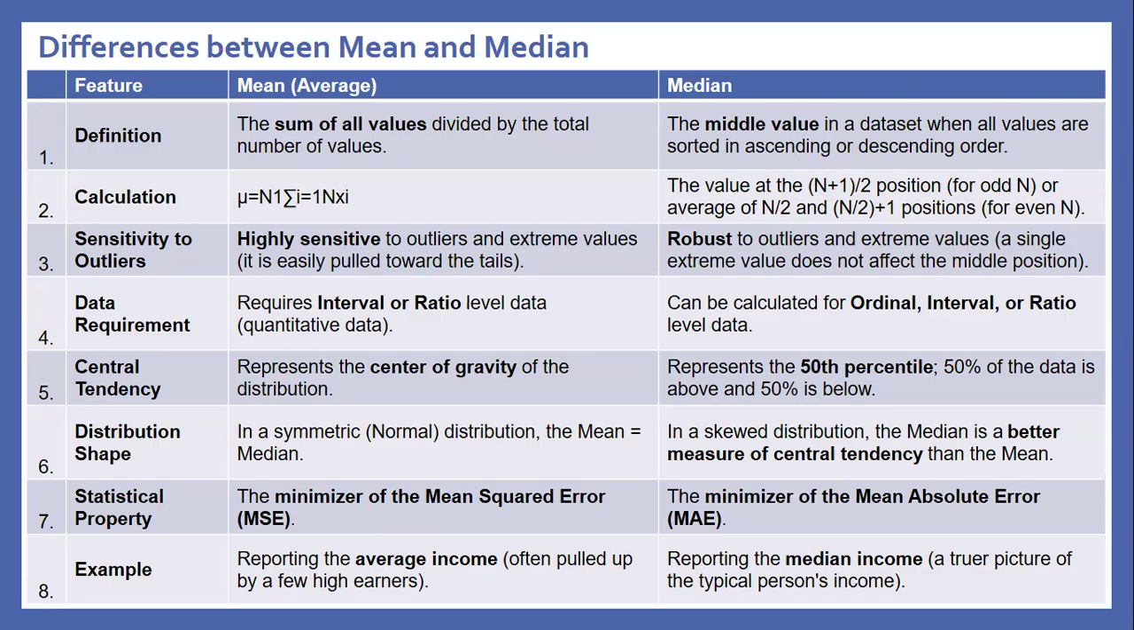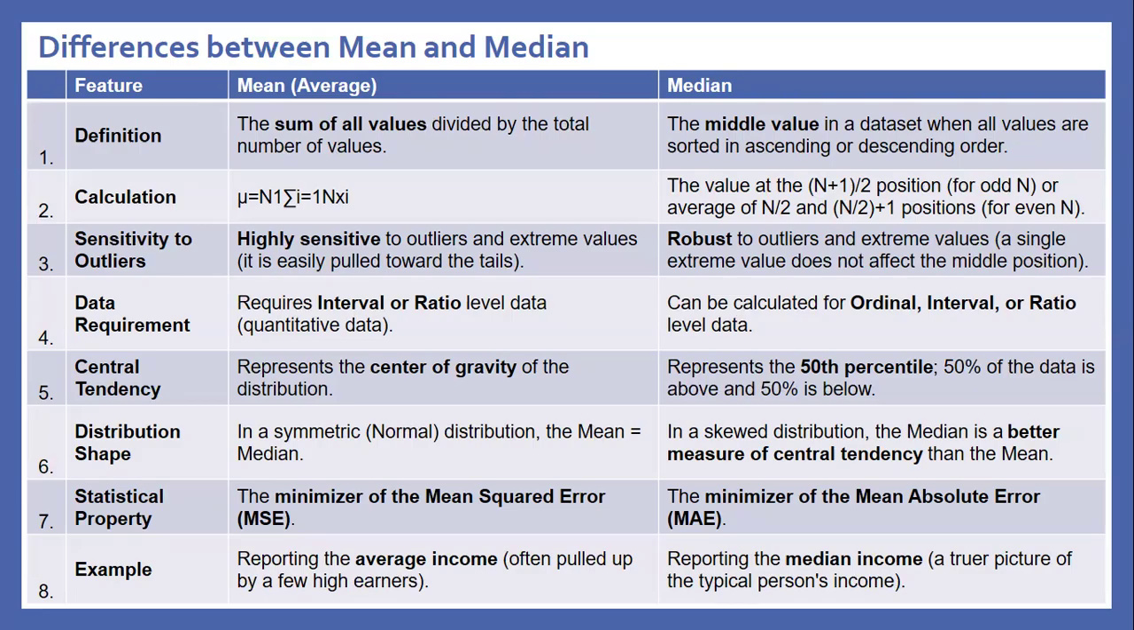Calculation: mean is calculated as mu equals 1/n times the summation from i equals 1 to n of xi. Median: the value at the (n+1)/2 position for odd n, or the average of the n/2 and (n/2)+1 positions for even n.